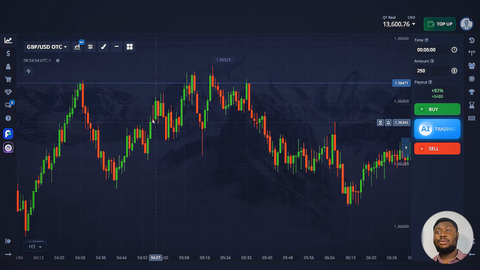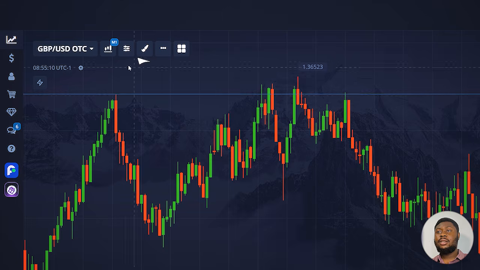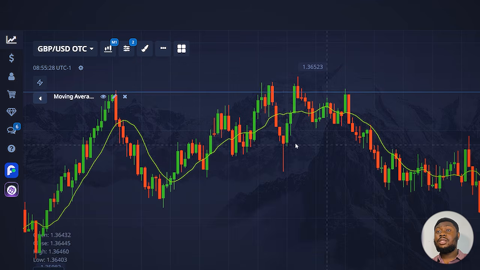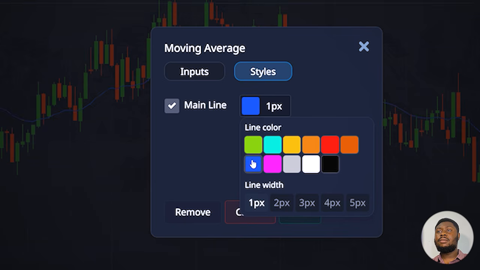Let's get the account set up for work. In this strategy, I use the candlestick chart type. The time frame is 1 minute. Now I need to turn on the indicators. It will be momentum and moving average. The moving average indicator will have a period of 21. The line type will be AMA. I'll change the line color to blue in the indicator style settings.